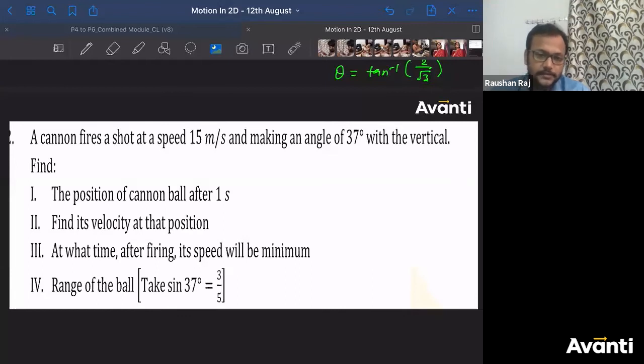Vishwa has answered in terms of i cap, j cap. All right, कार्तिक ने बोला 9 meters. Yes has also given the answer in terms of only magnitude, 9 meters.